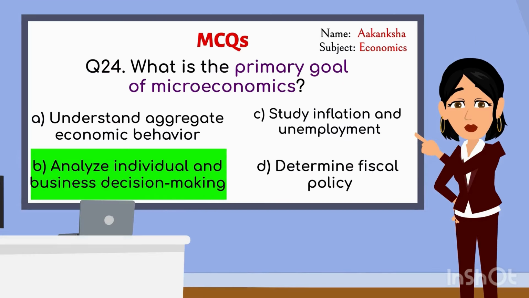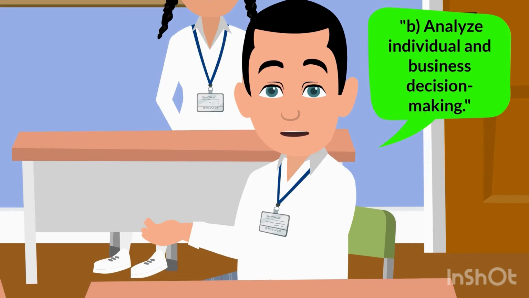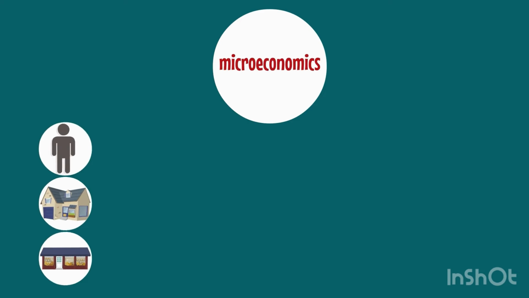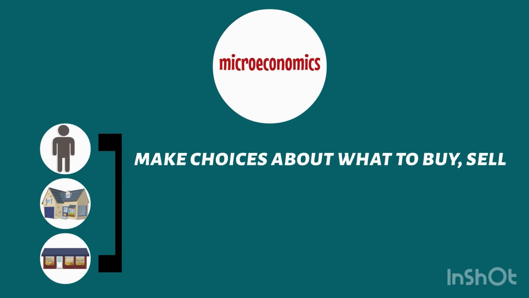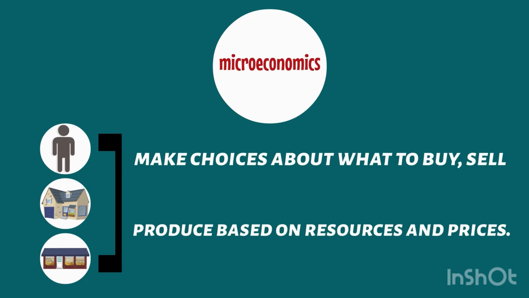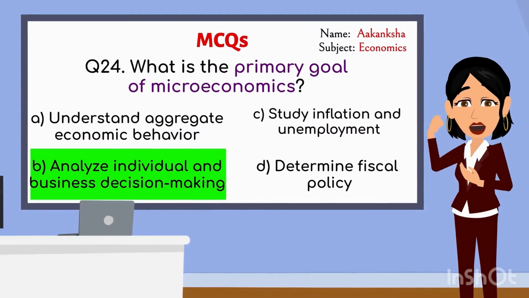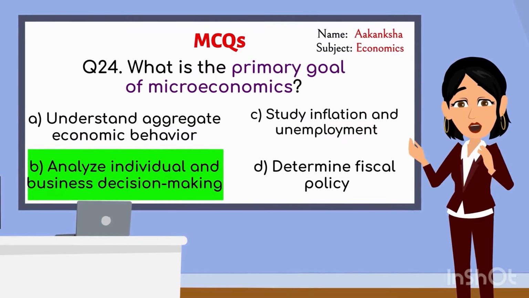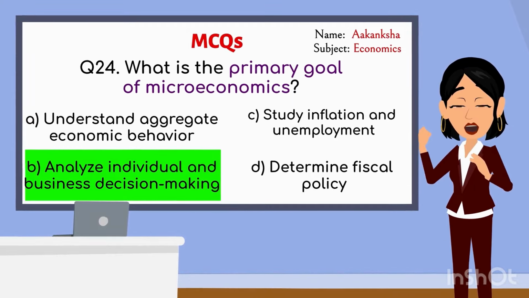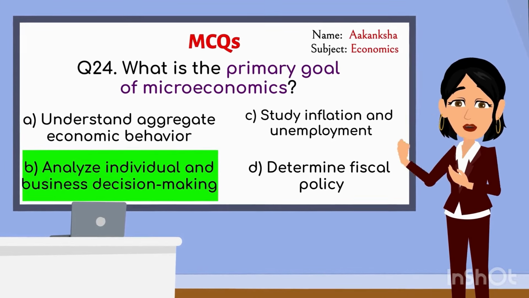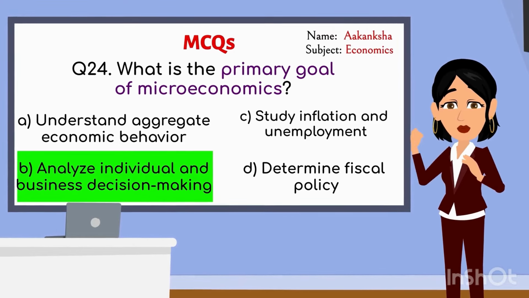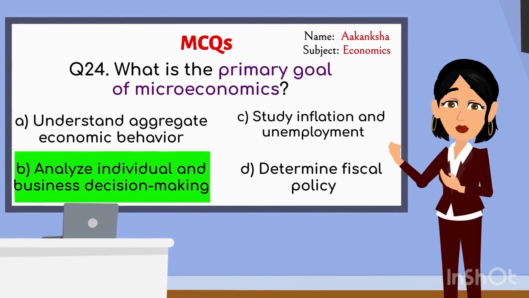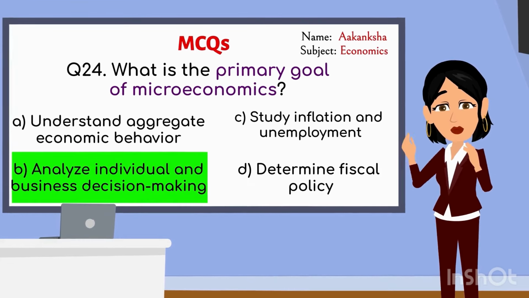That's right, Ange. Can you explain why that's the goal of microeconomics? Because microeconomics looks at how individuals and businesses make choices about what to buy, sell, or produce based on resources and prices. Exactly. Microeconomics focuses on the smaller parts of the economy, like consumers, businesses, and markets, to understand how decisions are made. Great answer. Moving forward to the next question.